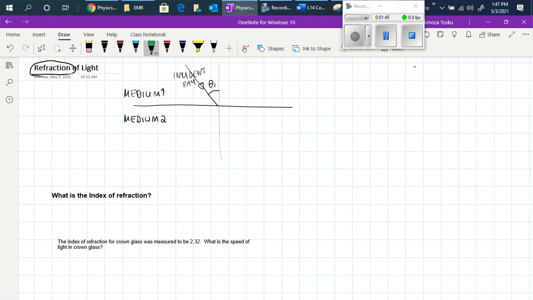It is refracted into medium 2, and this will be the refracted ray in medium 2, and this will be the angle theta 2, which is known as the angle of refraction. Based on the configuration, this is what is happening when it is traveling. Refraction.